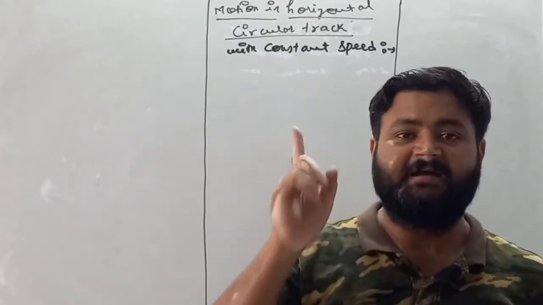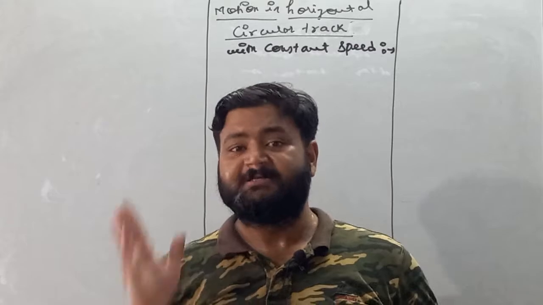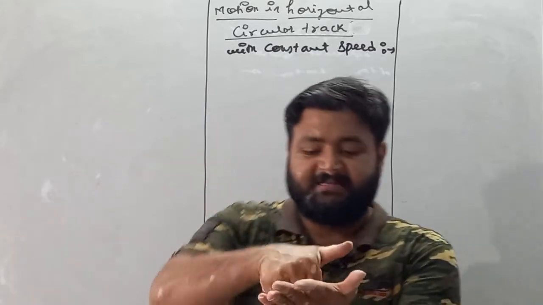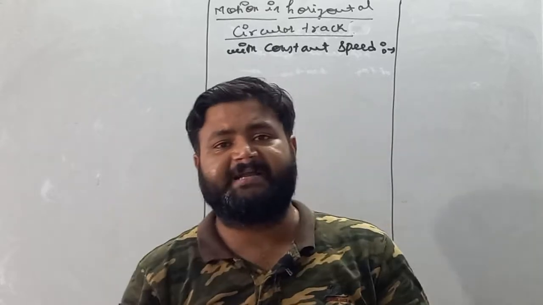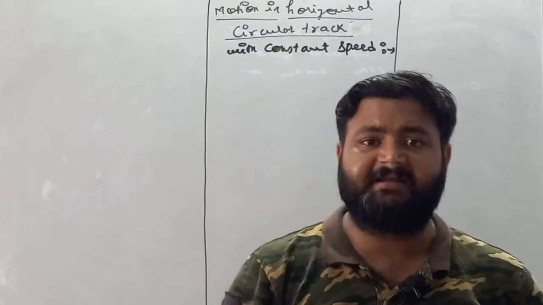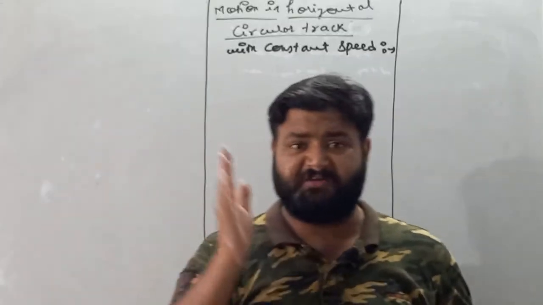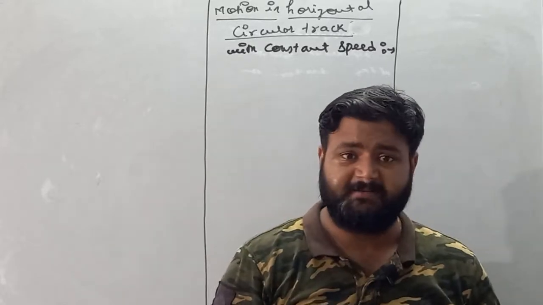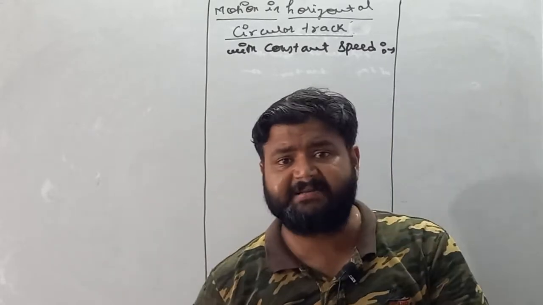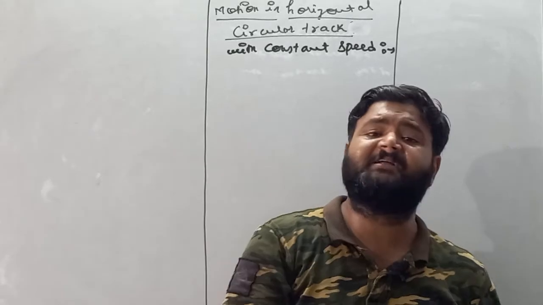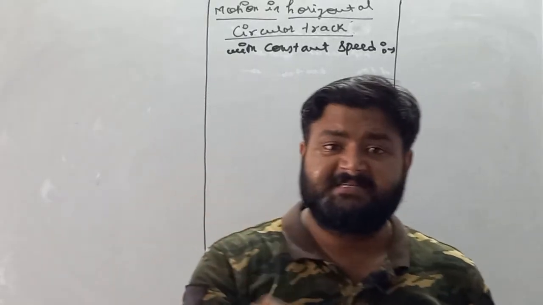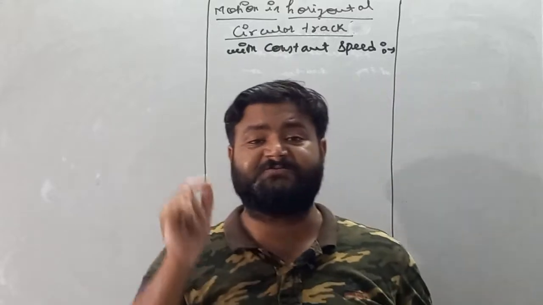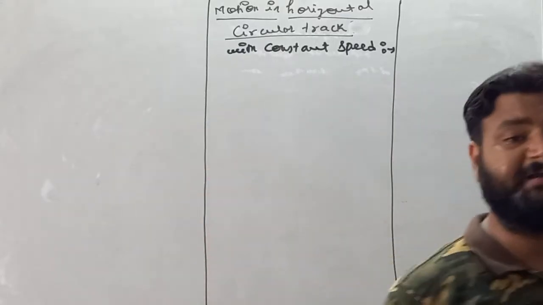First, when the car is moving smoothly. If the car is moving smoothly, then the part of the tire which is in contact with the road comes at rest. So in that case, my dear student, the nature of friction between the car's tire and the road is static. Remember this, this is a very important point.